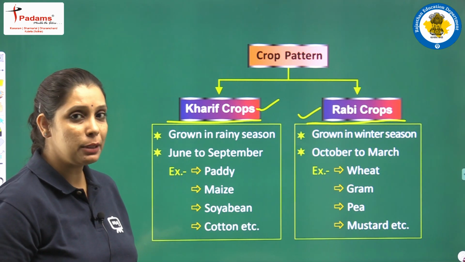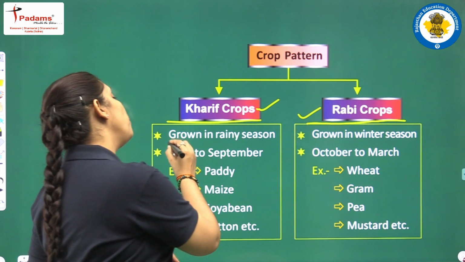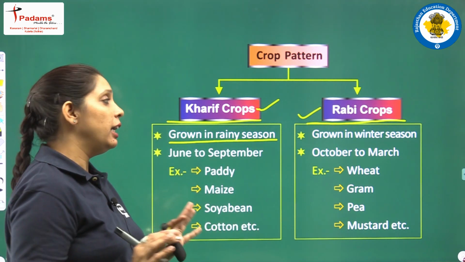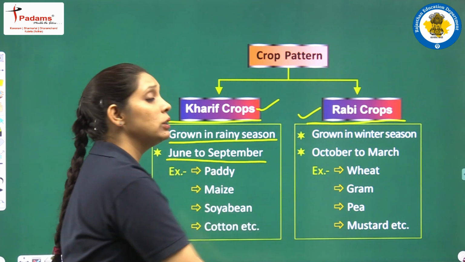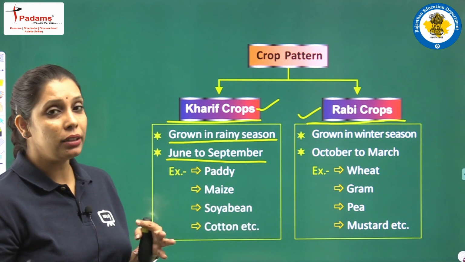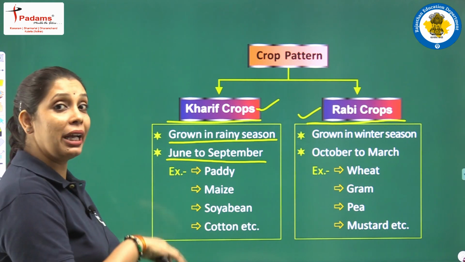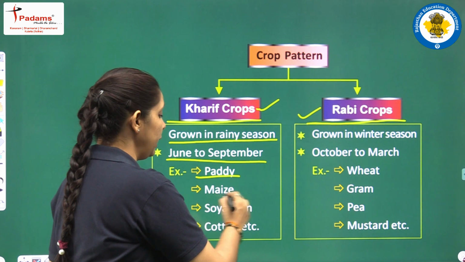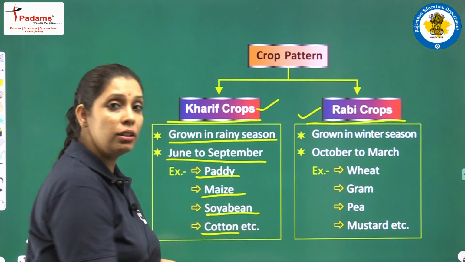What is the basic difference between them? First, they are grown in rainy season. Fine. And what is rainy season in India? It is the time period between June to September. And what are the examples जो उस टाइम उगाई जाती हैं? कौन कौन सी crops हैं? Paddy, maize, soybean, cotton. Fine.